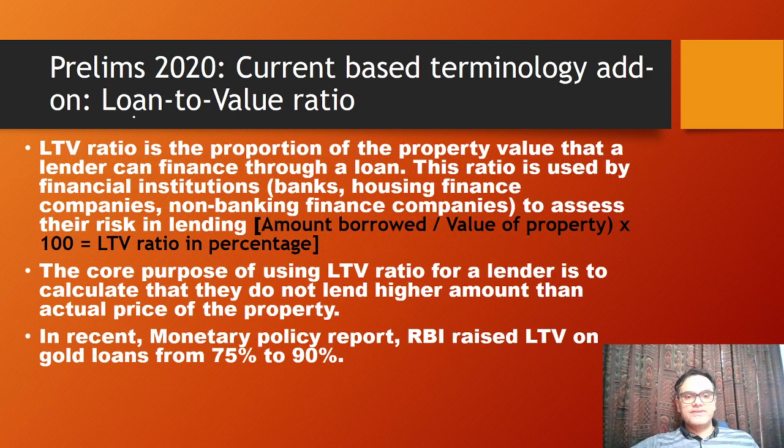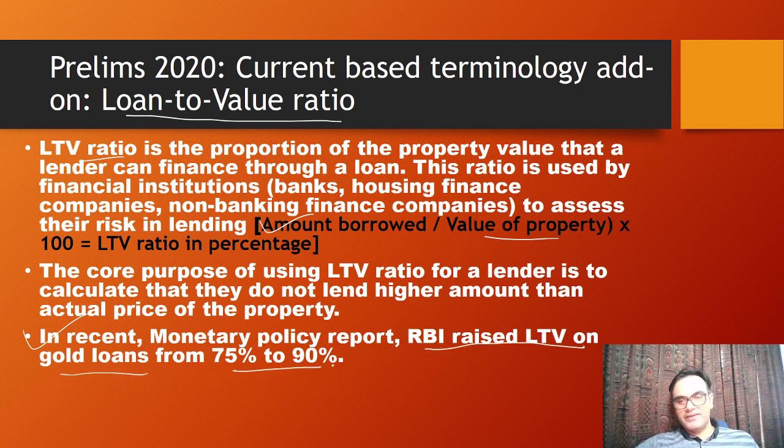Then another one is loan to value ratio. What is this? It is also called the LTV ratio. It is the proportion of property value that a lender can finance through a loan. For example, you pledged your property, then loan against property was generally 75%. So 75% of the value of that property could be given as loan to you. Now for calculating this LTV ratio, there is a formula: amount borrowed divided by value of property, multiplied by 100. Recently, during this COVID-19 situation, to increase money supply, the monetary policy of RBI raised the LTV ratio on gold loans from 75% to 90%. So this is again a prelims based fact you must know.